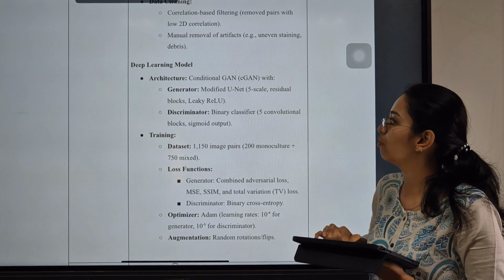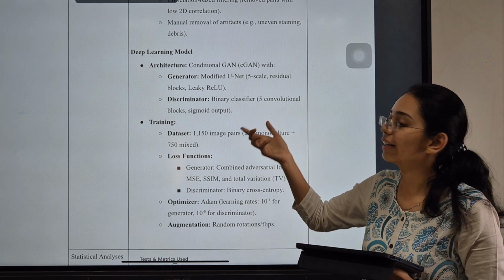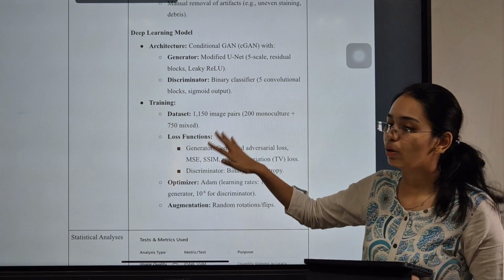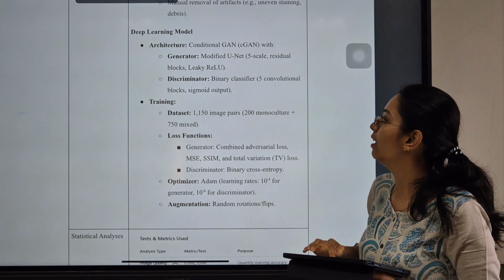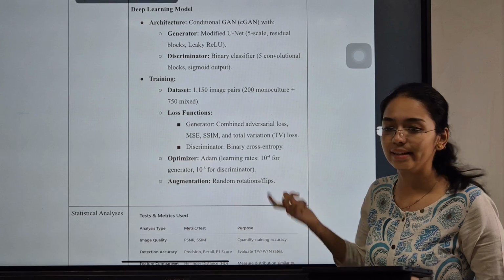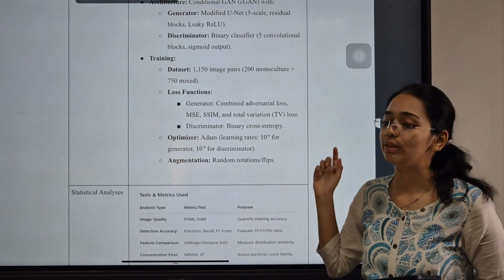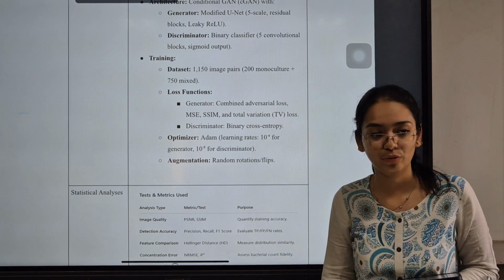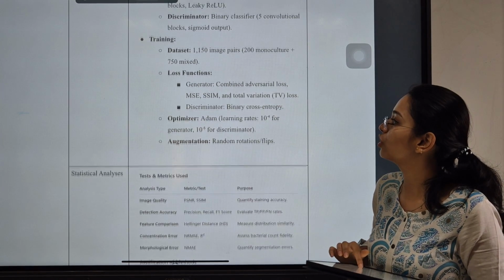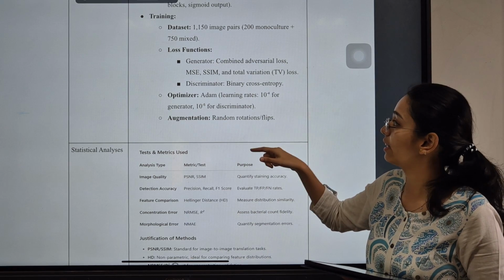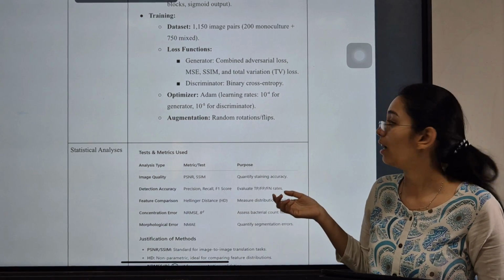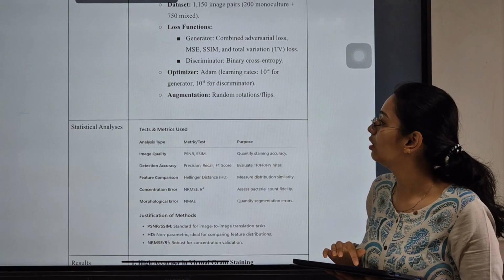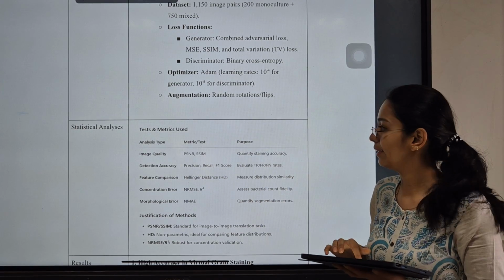The deep learning model which they used had a conventional GAN architecture. The generator was a modified U-Net basically, and the discriminator was a binary classifier. They trained it using 1150 image pairs, so 200 monoculture and 750 mixed. For the generator they used a combined adversarial loss, MSE, SSIM, with the total variation loss also. They also optimized and augmented it.